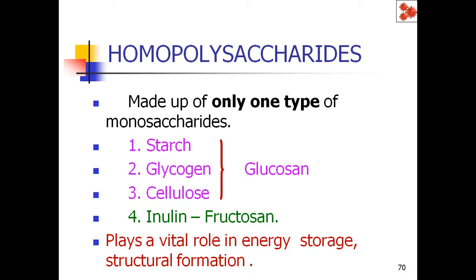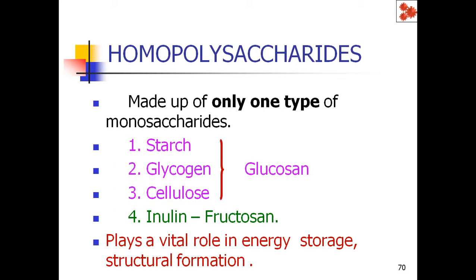So let us see what homopolysaccharides are, and we will discuss some examples. Homopolysaccharides are made up of only one type of monosaccharide unit. Examples of homopolysaccharides are starch, glycogen, cellulose and inulin.